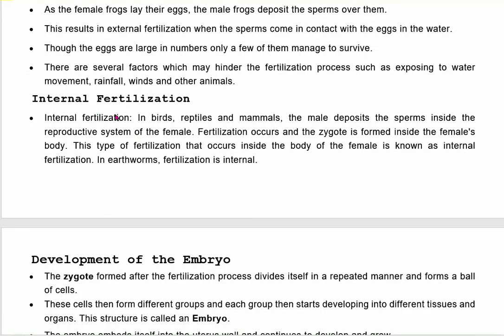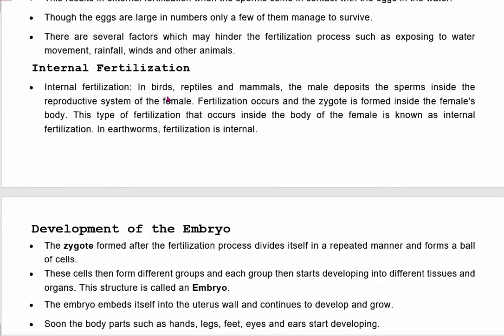Now, internal fertilization. In birds, reptiles, and mammals, the male deposits the sperm inside the reproductive system of the female. Fertilization occurs and the zygote is formed. Fertilization means fusion of male and female gametes. After fertilization, the zygote is formed inside the female's body. This type of fertilization that occurs inside the body of a female is known as internal fertilization.